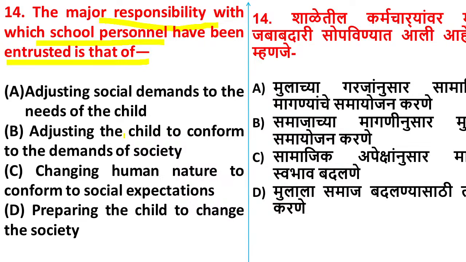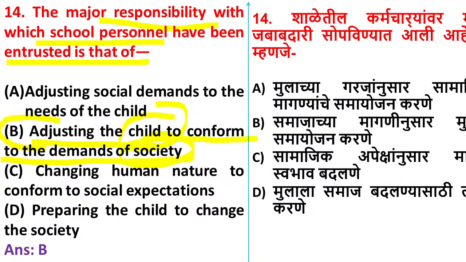Anuradha is saying option D. Here the right answer is adjusting the child to conform to the demands of the society. So option B is correct here. The school has to adjust the child to conform to the demands of the society. What are the demands of the society?